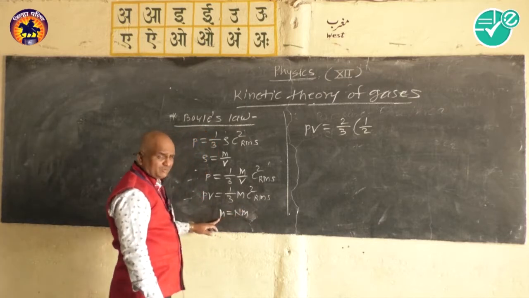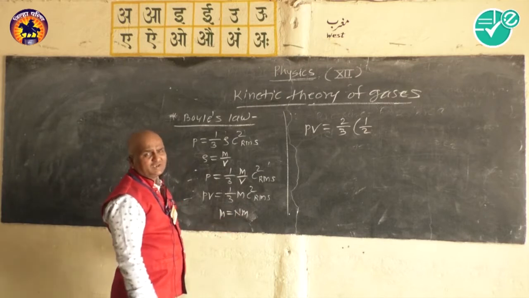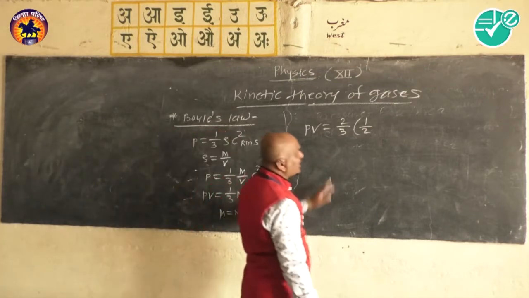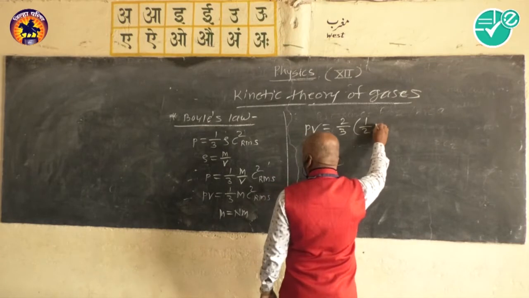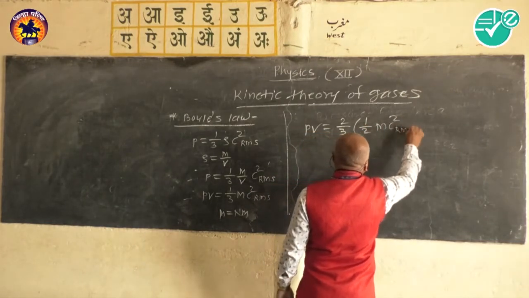M is the total mass of the gas, n is the number of molecules, and small m is the mass of each molecule. So PV is equal to 2 by 3 in bracket half m C square RMS.